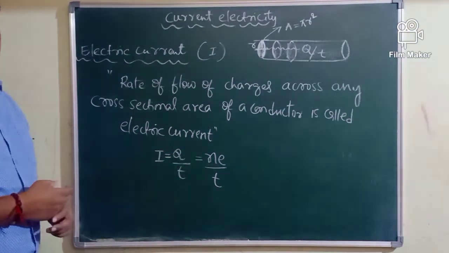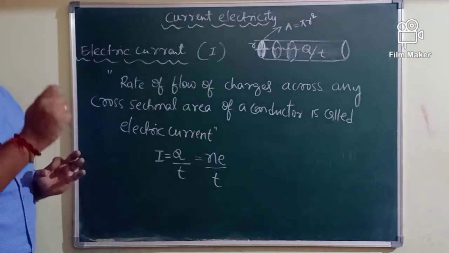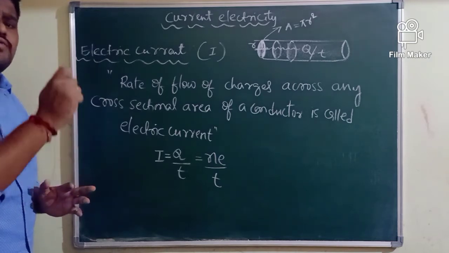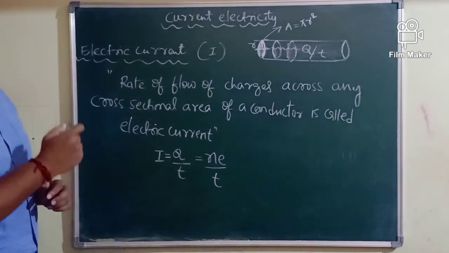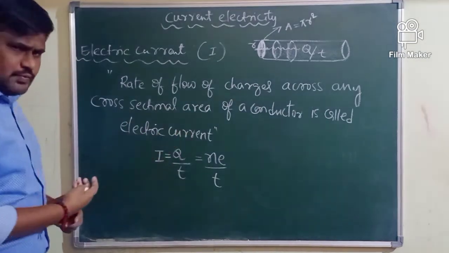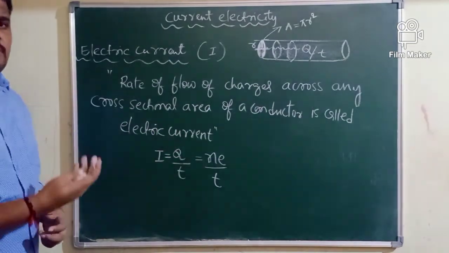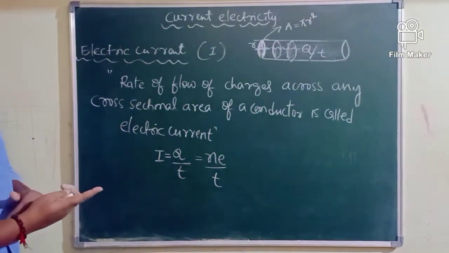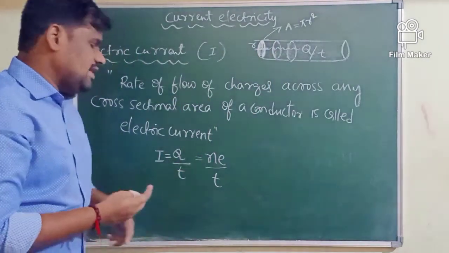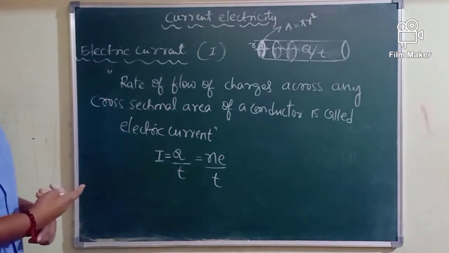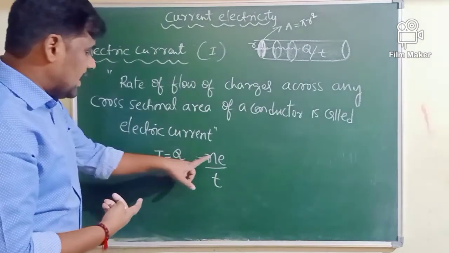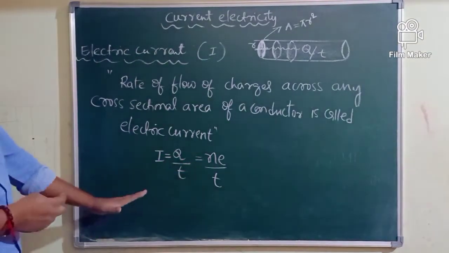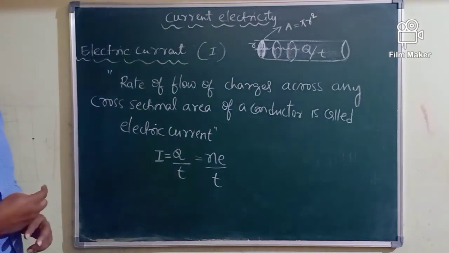Here N stands for number of free electrons or number of charges, number of charge carriers we can say. Then E is called the charge of an electron. Then the current can also be calculated by using the formula I is equal to N E divided by T.